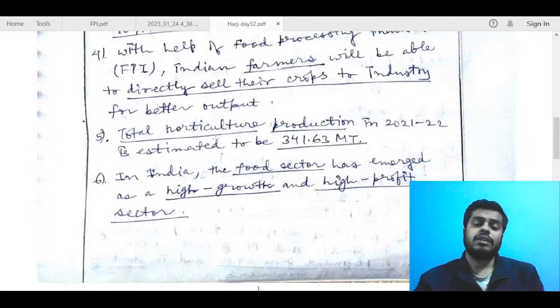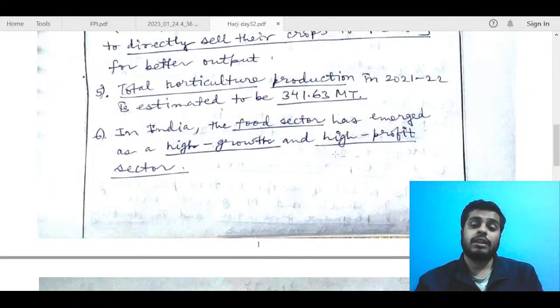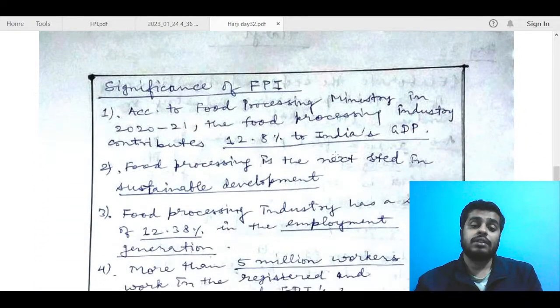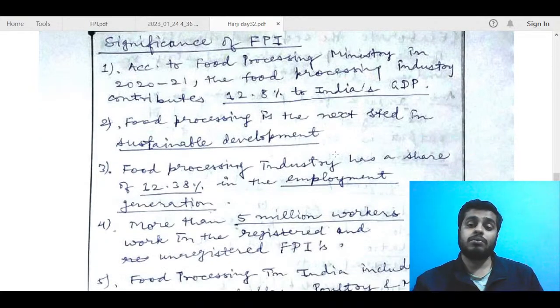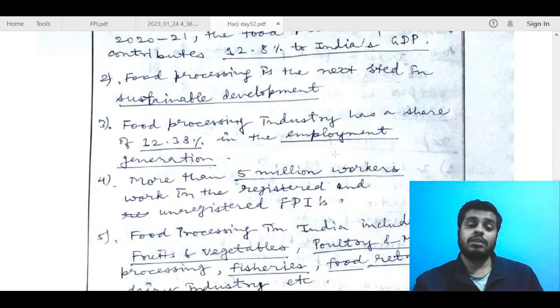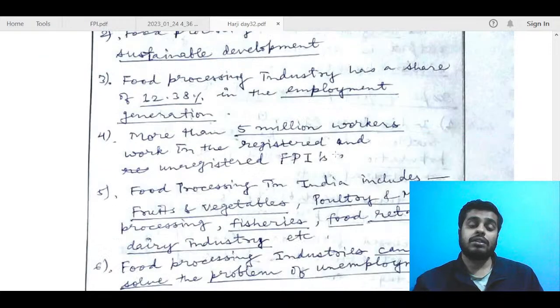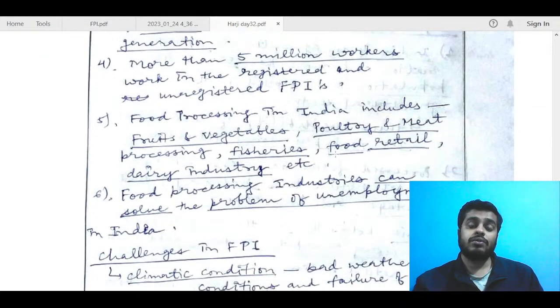Total horticulture, okay, decent point, but I think this is more again about significance. Total horticulture production in 20 is estimated to be okay. India, the food sector has emerged as a high growth and high profit sector. Okay, significance according to food processing industry, fine. Food processing is the most sustainable development. Share of okay, more than 5 million workers. Fine. Food processing in India includes fruits and vegetables.